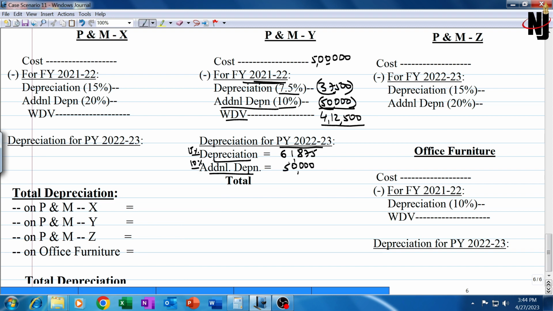Additional depreciation will not be 10% of 4,12,500, it will be 50,000 only. Please make a note of this. I had explained this in the class, but many of you have goofed up with this because we did not have any question on this. Additional depreciation in totality will be 20% of 5 lakh rupees. Understand? That means additional depreciation will be 5 lakh into 20%, 1 lakh. Out of 1 lakh, 50,000 was allowed last year and the remaining 50,000 will be allowed in the current year. Total depreciation will be 1,11,875.